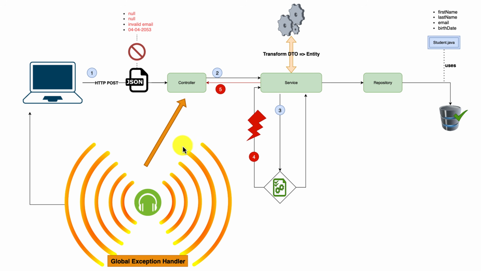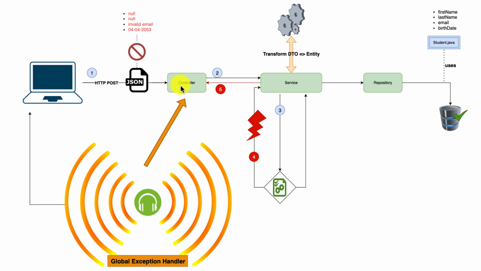Having this listener at the controller level or globally within the application does not always mean that we will catch any exception that occurs within our controllers, but it will only capture the handled exceptions.